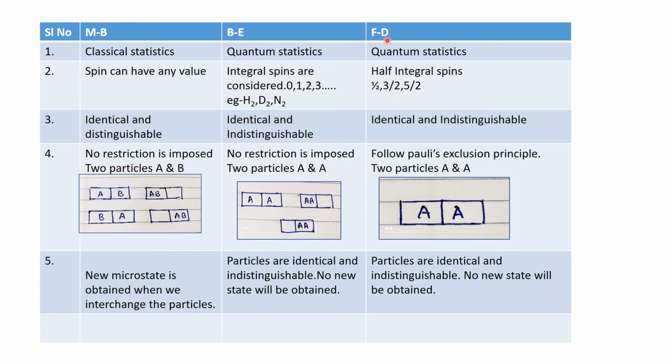But Fermi-Dirac statistics follow Pauli's exclusion principle. Consider the case of two particles A and A. Since they follow Pauli's exclusion principle, these two particles can be arranged like this. In the case of Maxwell-Boltzmann, a new microstate is obtained when we interchange the particles. But in the case of Bose-Einstein as well as Fermi-Dirac statistics, the particles are identical and indistinguishable. Therefore, no new microstate is obtained.